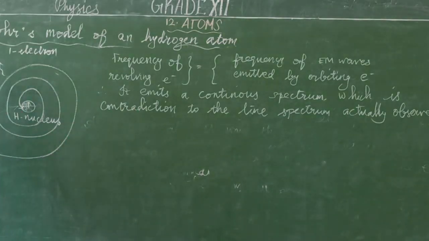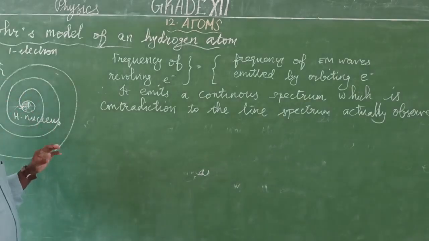Once again I will recall the topic. A simple hydrogen atom contains one proton and one electron. The one proton is in the nucleus, having positive charge. Around this nucleus, in an orbit, only one electron revolves. Whenever the electron revolves around the nucleus, it continuously emits radiation in the form of waves according to wave theory. While it emits radiation with some frequencies, gradually it loses energy. Finally, the electron would spiral inwards to the nucleus.